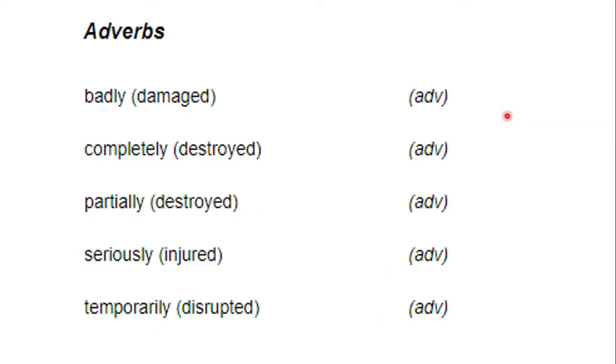So let's continue. Also, we have adverbs that we saw in the other tutorial that talks about adverbs used in the passive voice. So for example, we have the adverbs that go with certain verbs. Badly damaged, okay? Completely destroyed, partially destroyed, seriously injured, temporarily disrupted. Of course, these adverbs not only go with these verbs, okay, but these are just examples, okay? So let's continue with the next part.